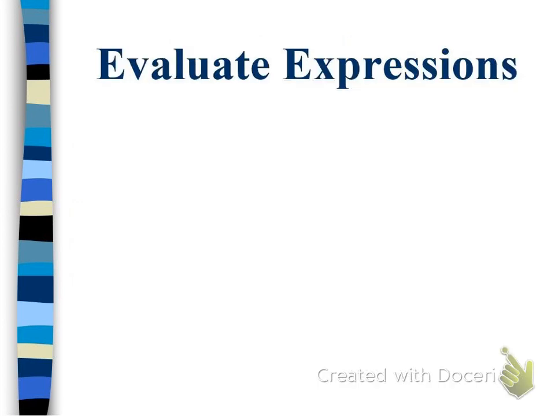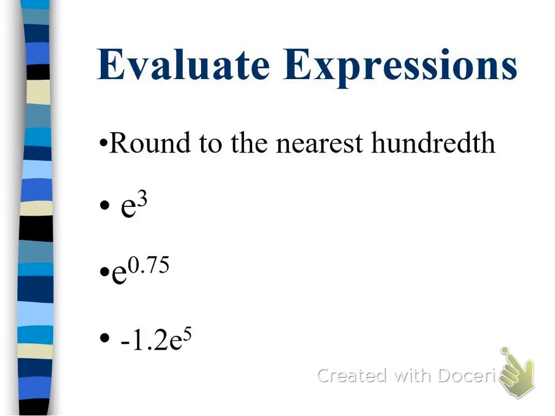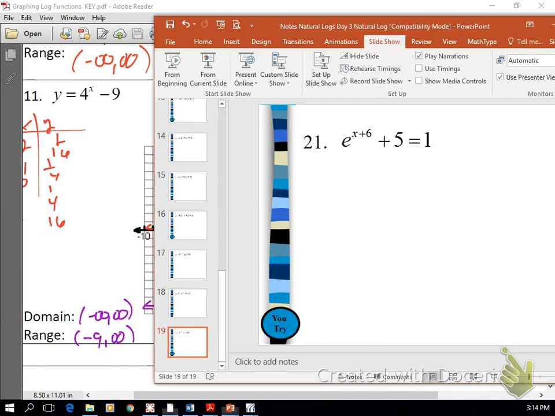Right? All right, evaluate expressions. If we wanted to evaluate these guys, e to the third, e to the 0.7, and negative 1.2 times e to the fifth, right, you would need to grab a calculator because there's no way we're going to be able to do this by hand. So bear with me for a second while I bring up my calculator, and I'll show you where to find it.